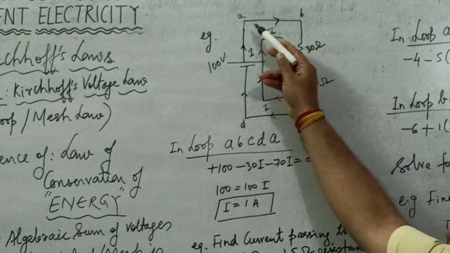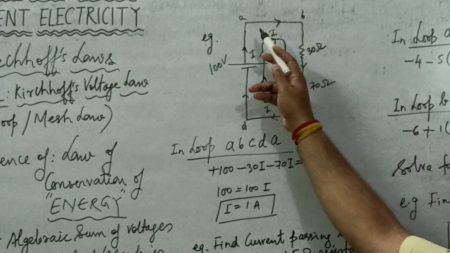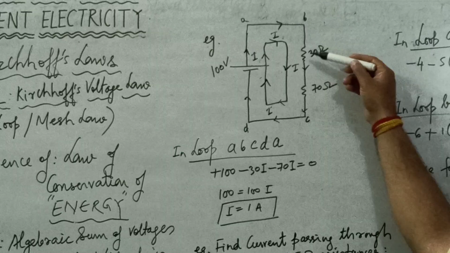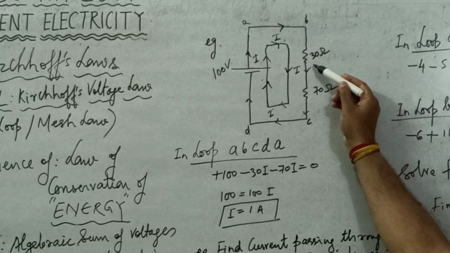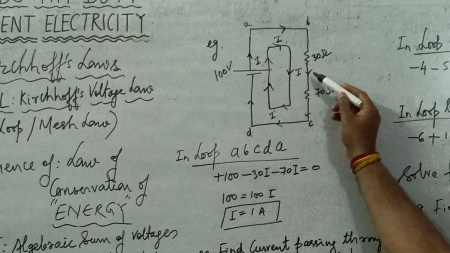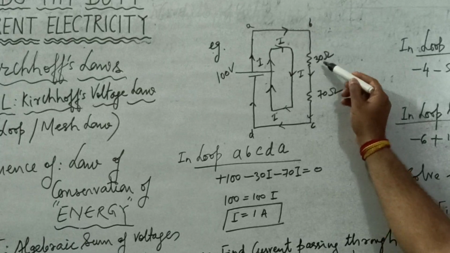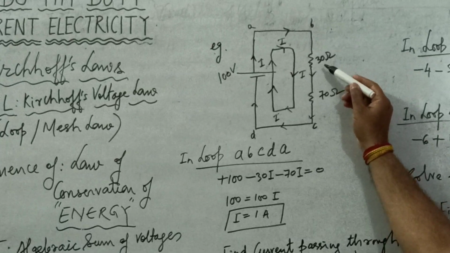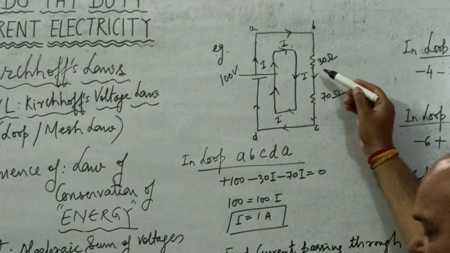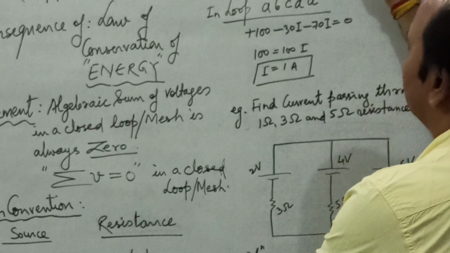Well, as you move from A to B, there is neither any resistance nor any battery. As you move from B to C, we come across this resistance. And see, we are moving in the same direction as the direction of current. So what is the sign of potential drop here? The sign of potential drop here would be minus using this rule. Minus 30 into I.